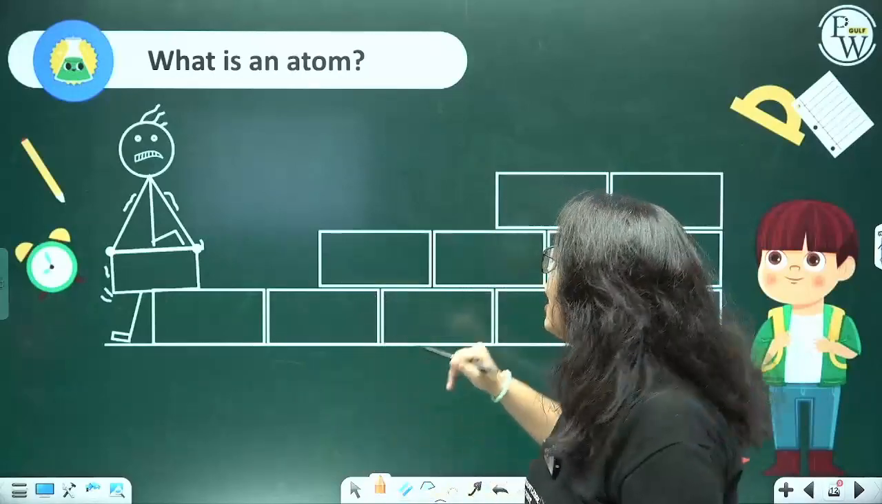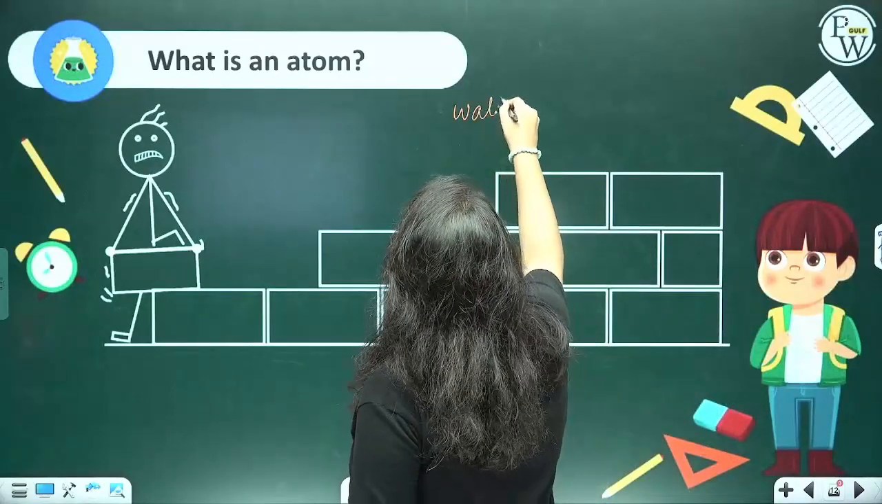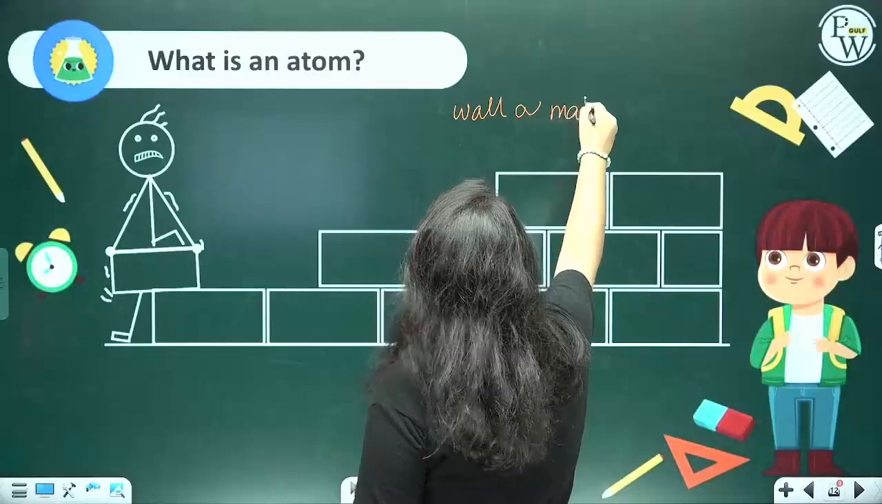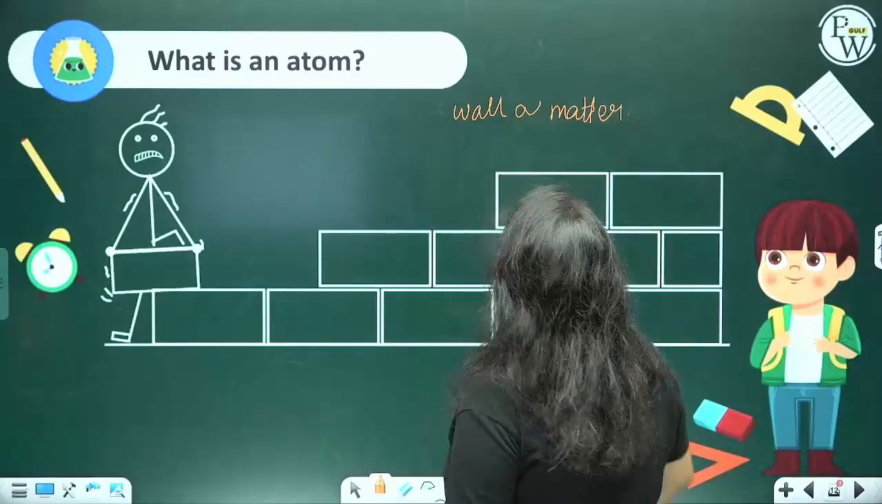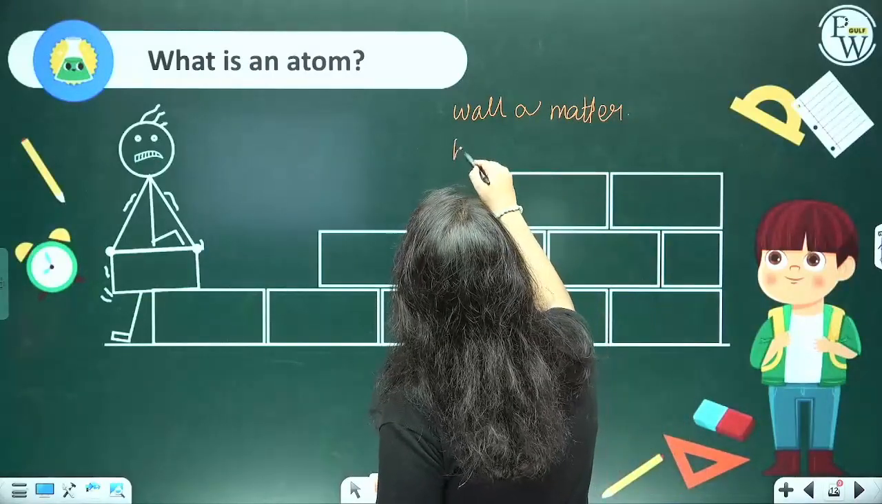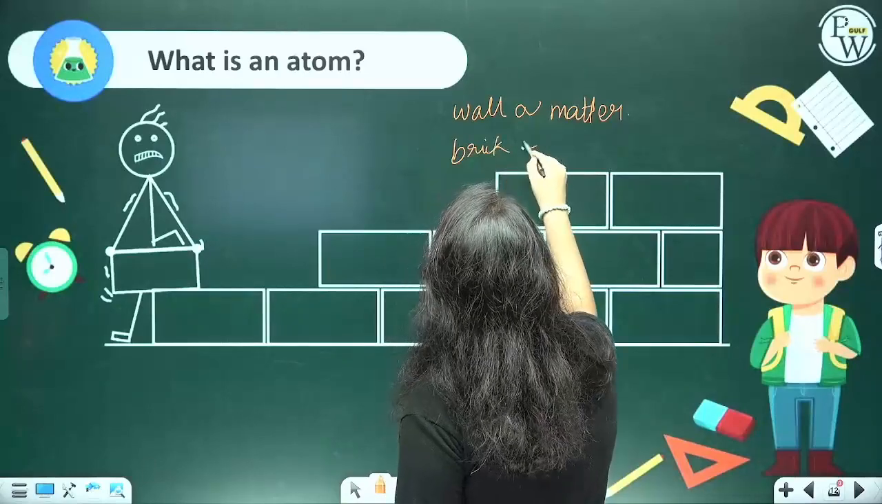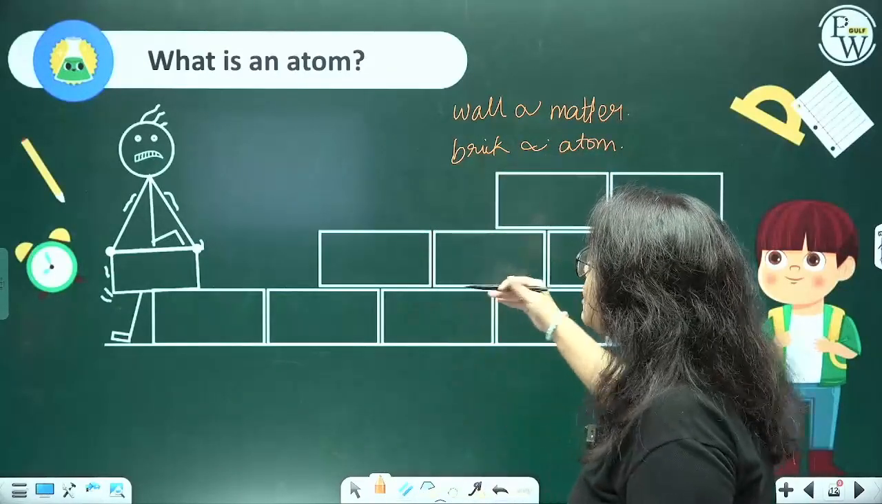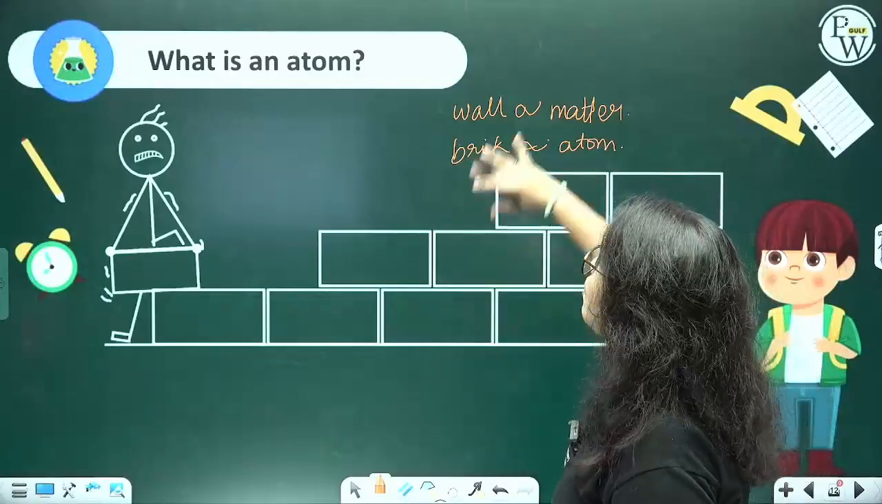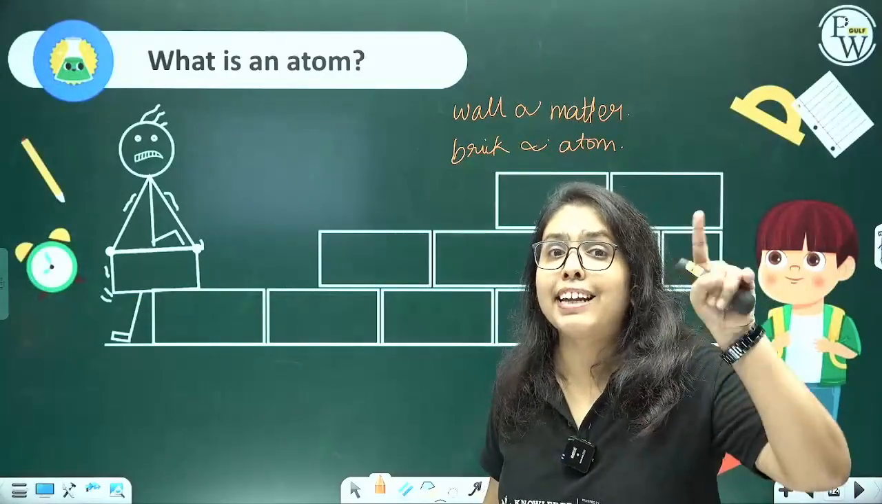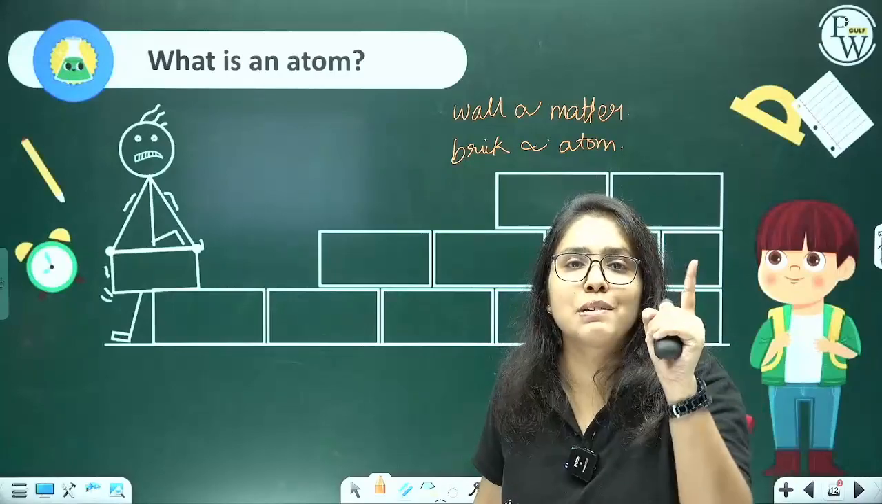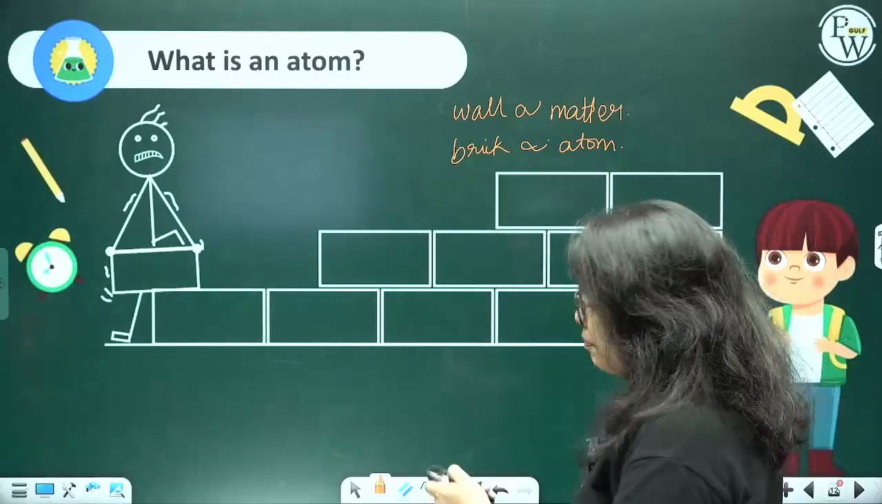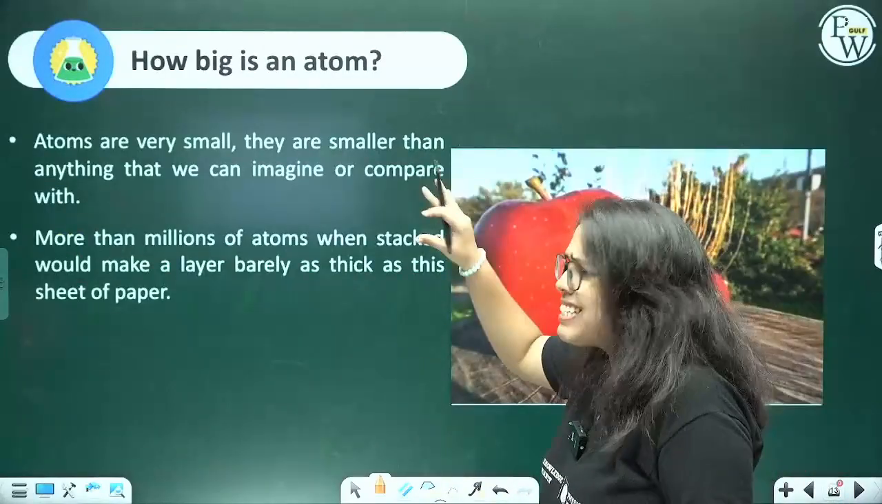The wall here is similar to the bulk of the matter, and the brick here is similar to the atom. When you put these bricks together, what you get is a wall. When you put atoms together, what you get is matter, right? Then how big is an atom really?